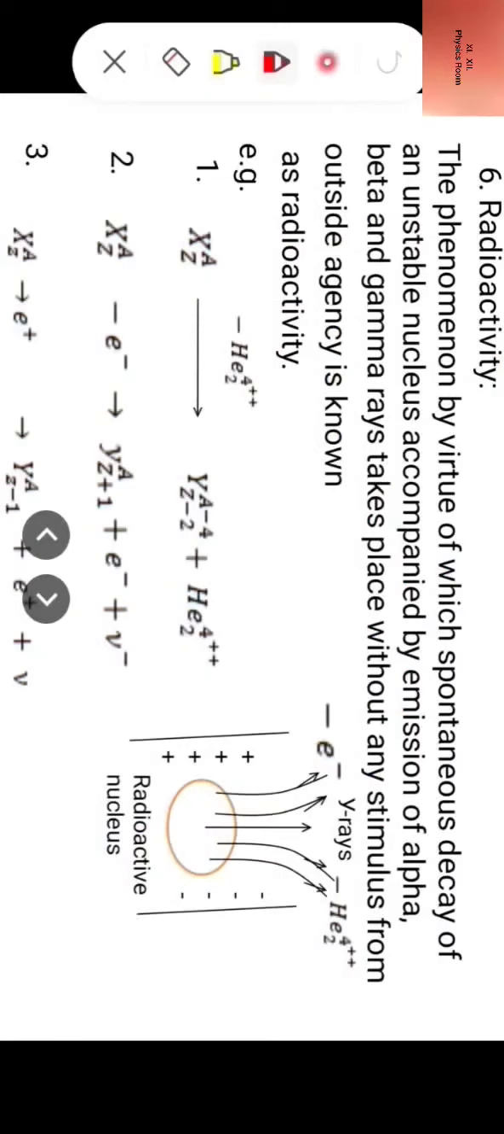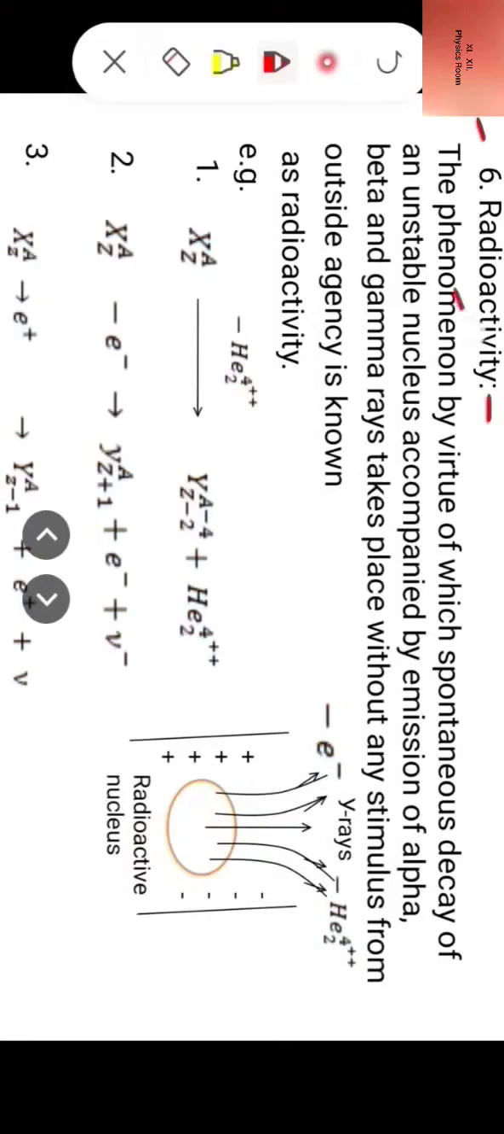Hello friends, continuing with the chapter of nucleus, today we come to its sixth part, radioactivity. Now what is radioactivity? Let us try to understand.